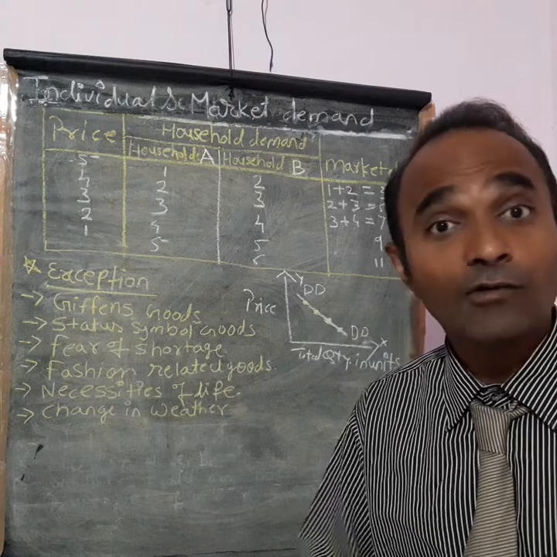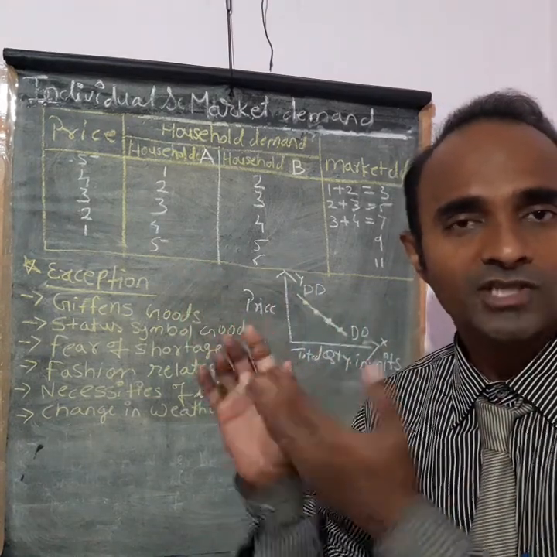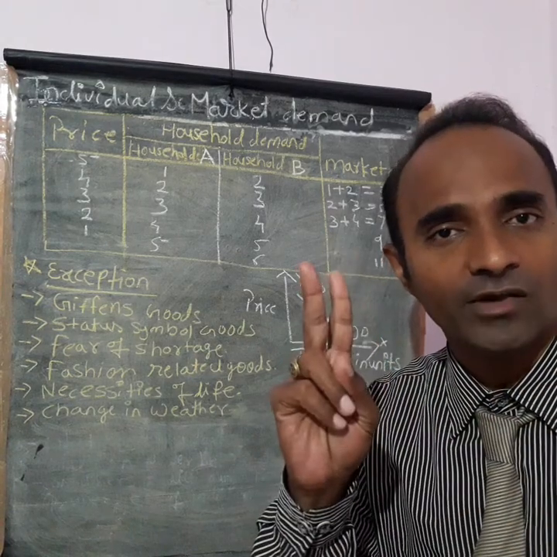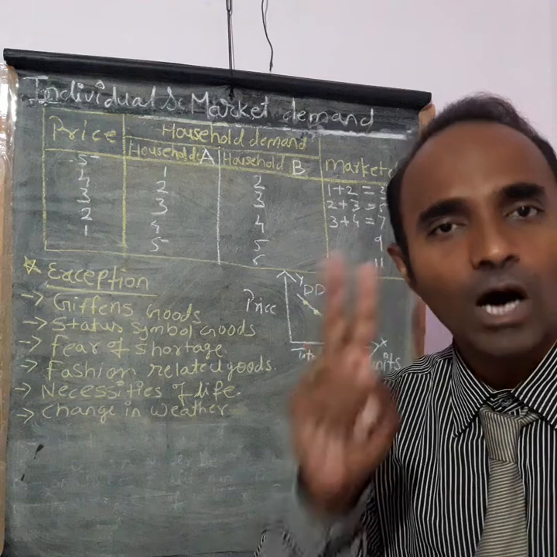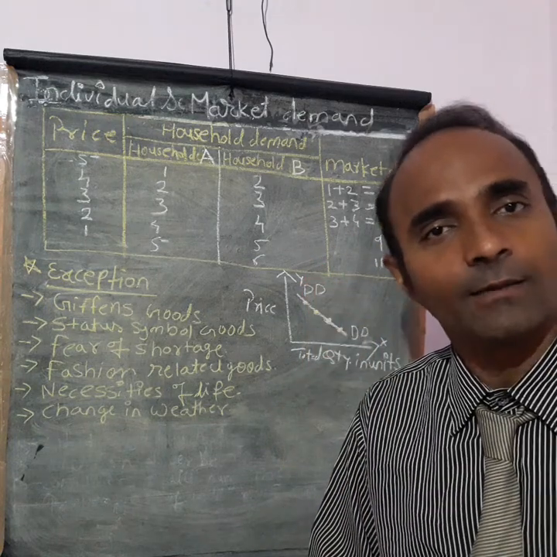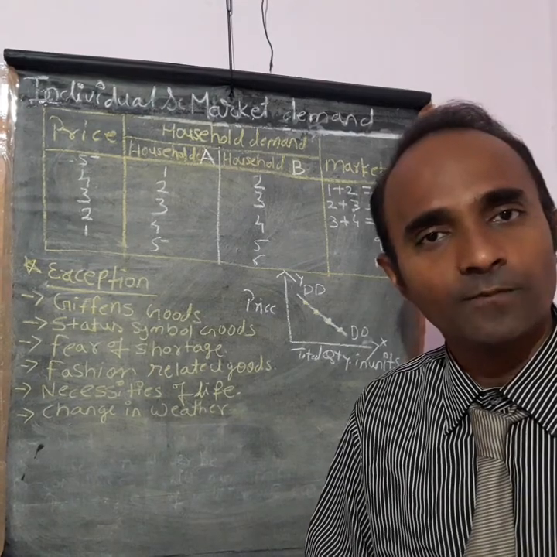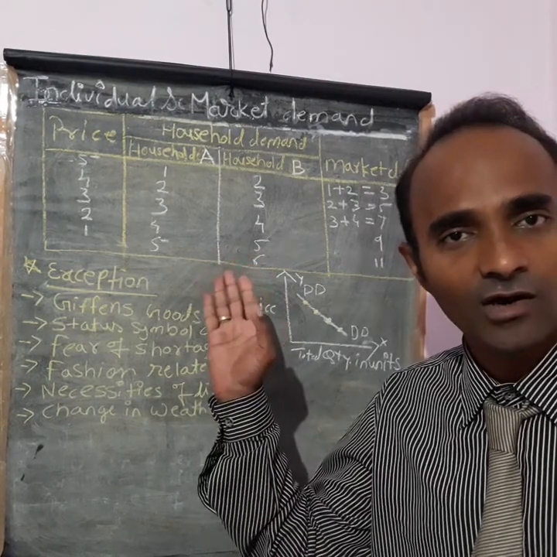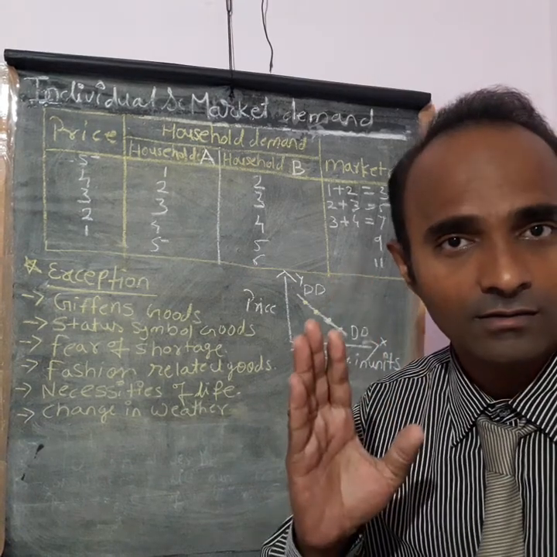But we cannot bring all the customers together on the board, so instead of one individual we are taking two individual households who demand in the market. A combined market demand schedule is in front of you, and you can see how market demand works.